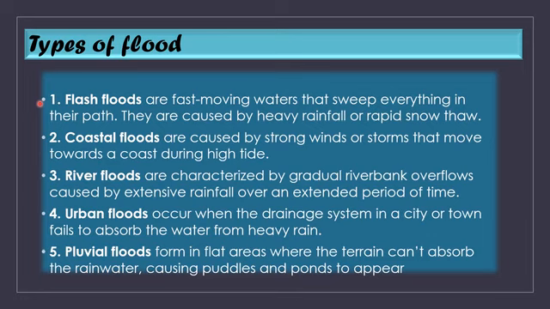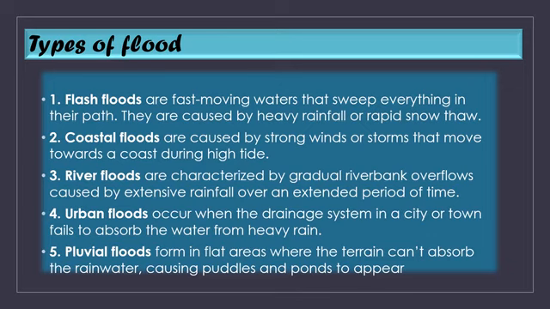Third one is the river flood that is characterized by gradual river bank overflows caused by extensive rainfall over an extended period of time. So river floods can be characterized by slow rising of the water in the river and slowly flowing into the surrounding areas, caused due to regular or long periods of rainfall. Because of heavy rainfall over a long period of time these river floods occur.